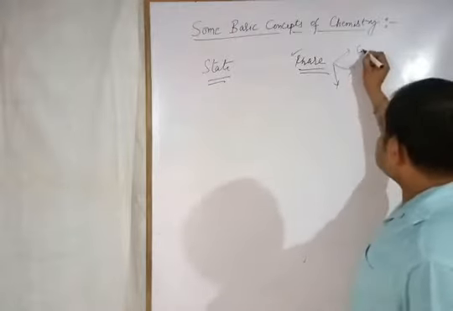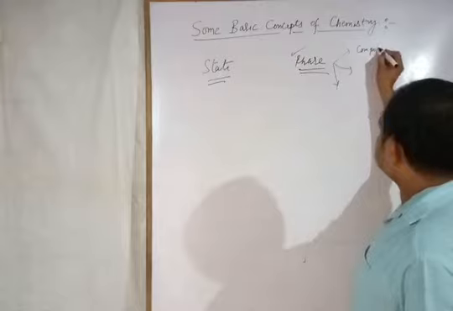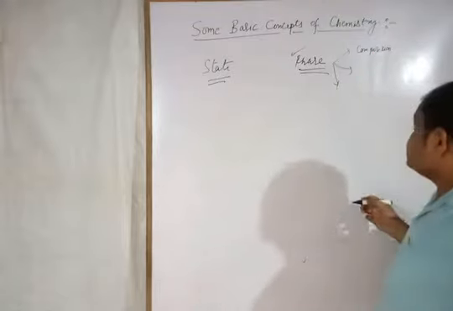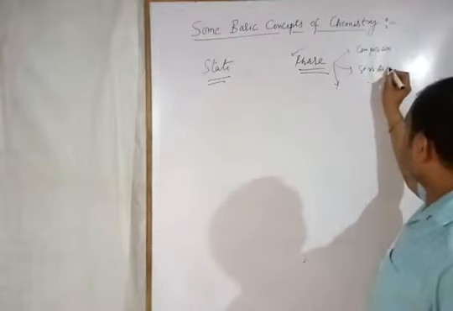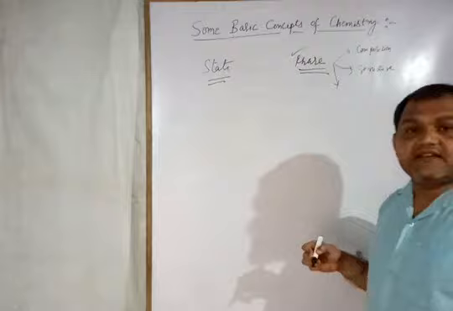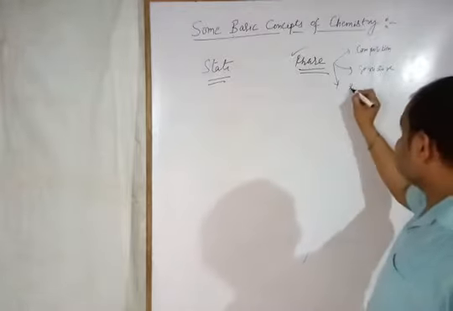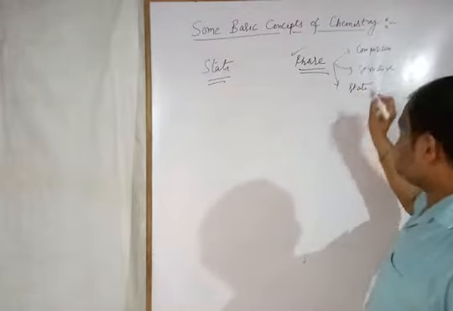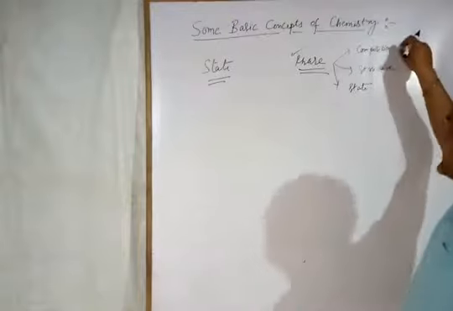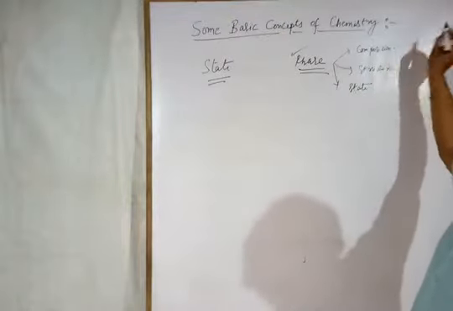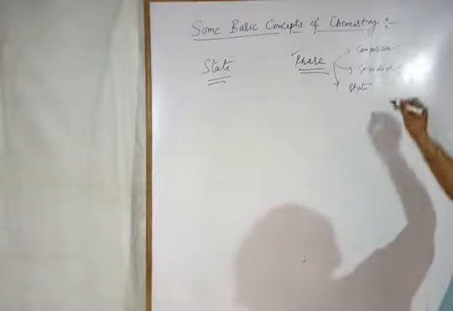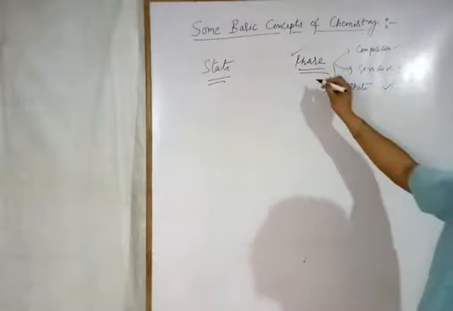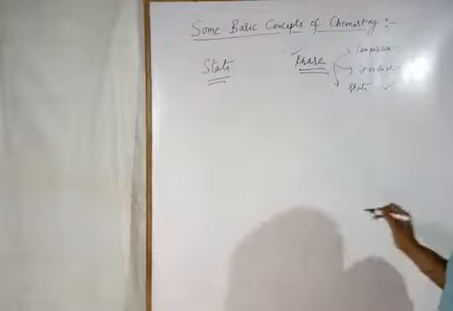First is the composition. Second is the structure. And the third one is the state. Means phase also depends on the state. Until the composition of any matter changes, or there is a change in structure, or the state changes, its phase will not change.